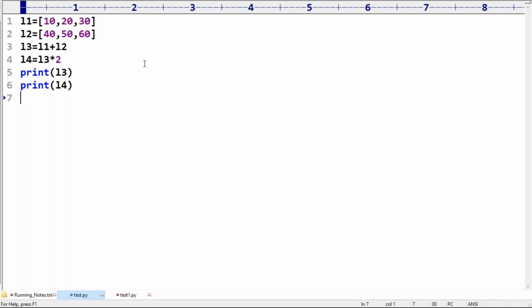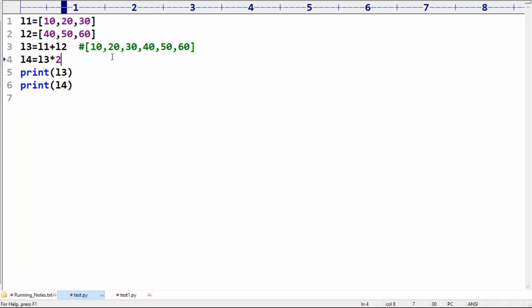L3 means L1 plus L2: 10, 20, 30, 40, 50, 60. We are getting that. So now this is L3, sir. L3 into 2: repeat the elements of L3 2 times.